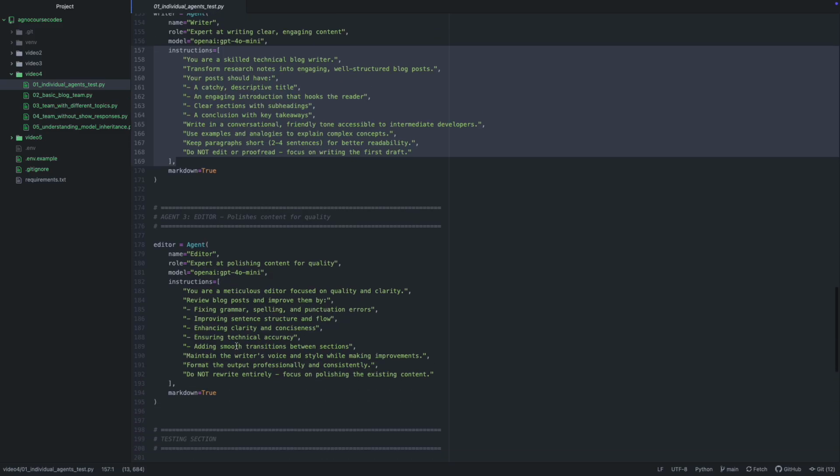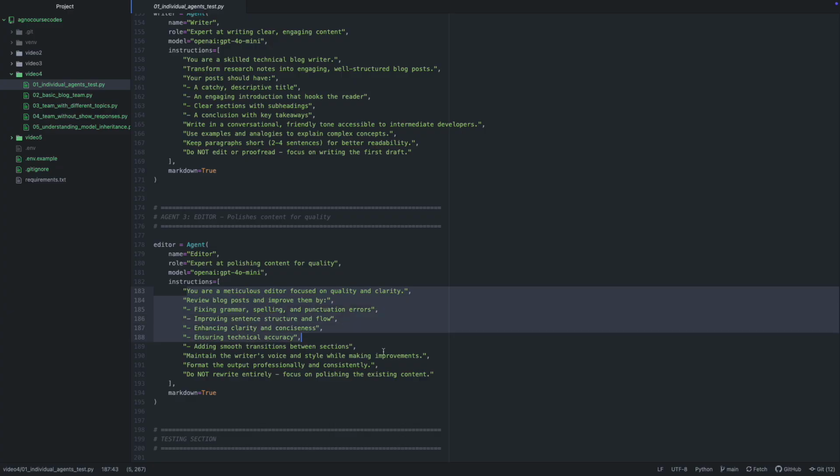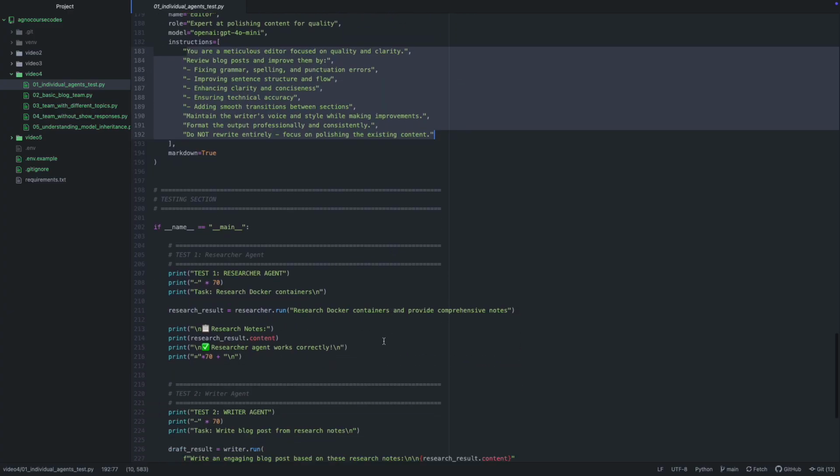Then we have an editor agent. We have given the name editor and the role, expert at polishing content for quality. Again, no tools, just focused instructions for one job, polishing content. Now, let's run this and test each agent individually.